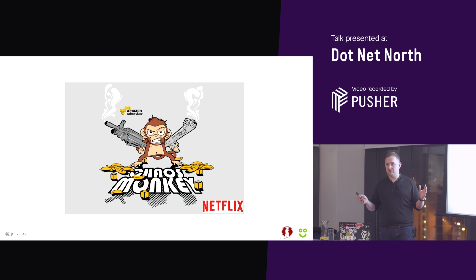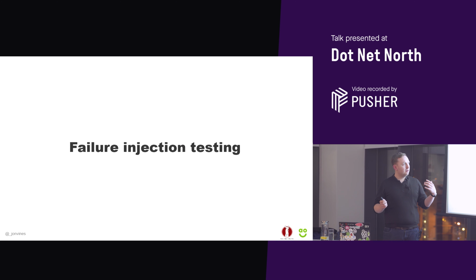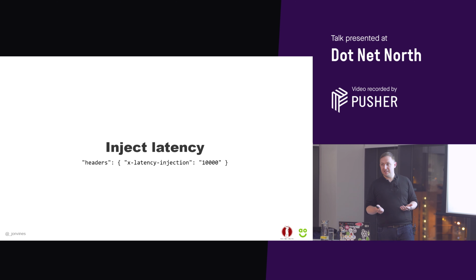There's a whole host of other stuff that's been built around this now. And perhaps one of the not so known about chaos engineering techniques is something called failure injection testing. This is something that's more prominent in the serverless space because we're inside the function. It's that bit that we control, that bit that we want to make sure is allowing us to respond in the way that we expect to respond. Probably two ways that help with this is injecting latency.